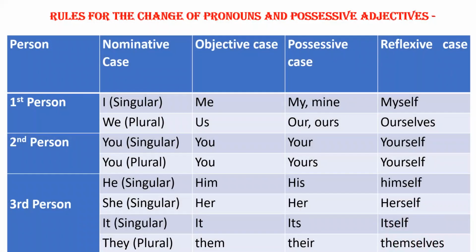First of all, we have to decide the person, number, gender and case of the pronoun in reported speech. If there is a pronoun of first person in reported speech, then it is changed according to the person, number, gender of the subject of reporting verb.